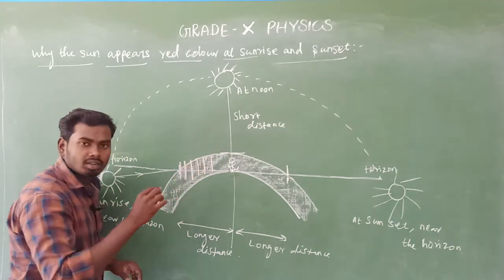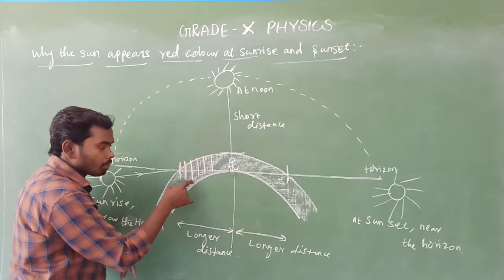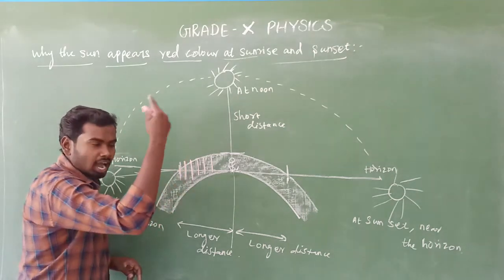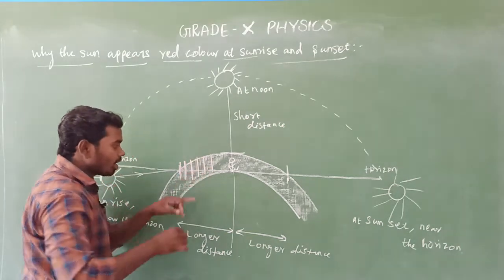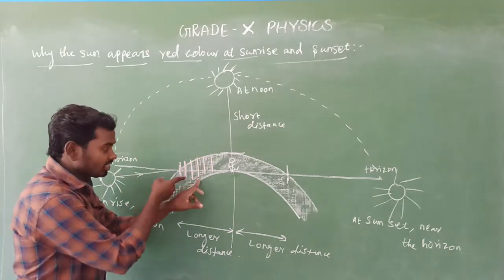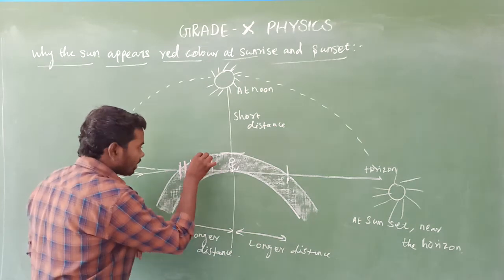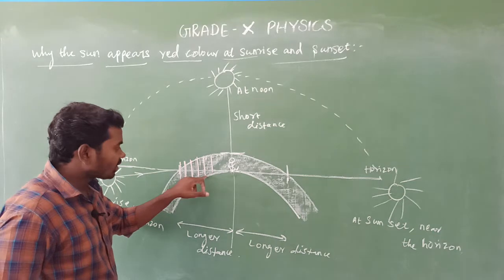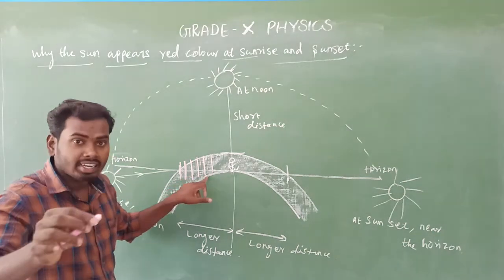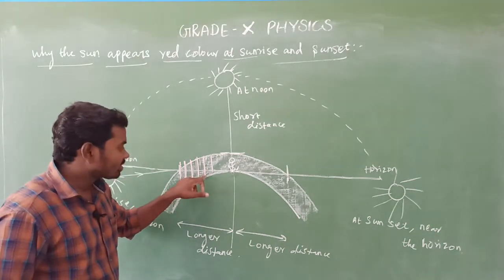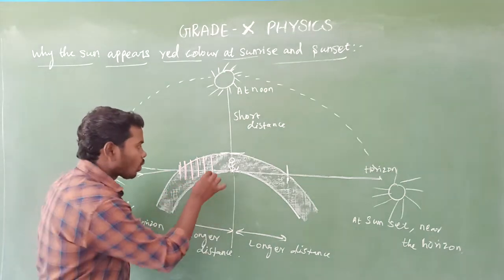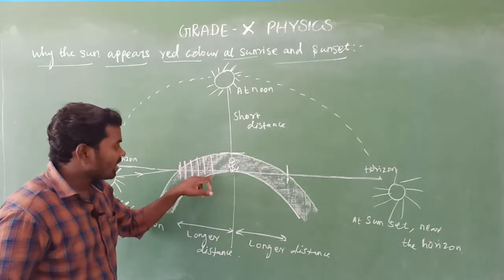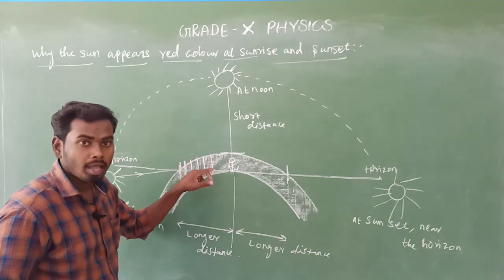Blue color got scattered by this time at this place. Then after that green color got scattered by this time at this place. Then after that what colors? Yellow color got completely scattered by this time at this place. Then after that what color? Orange color also got scattered by this time at this place before reaching us.